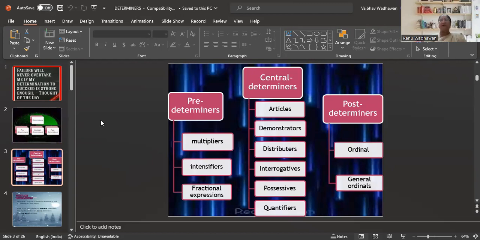Now if we talk about central determiners: articles, I guess everybody knows about the articles a and the. Demonstratives, then distributives, interrogatives, like asking questions, possessives, the things which are in possession, then quantifiers. These all are called central determiners. Then last but not the least are ordinals and general ordinals. So moving ahead, let us come to know what actually determiners are.